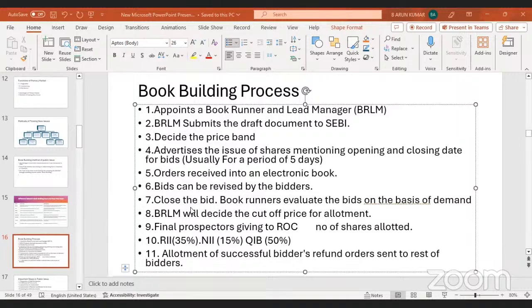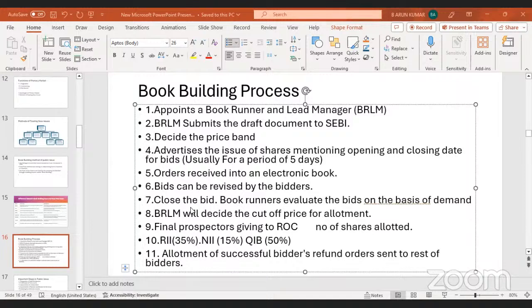So the general procedure is RII. RII means retail individual investors. For retail individual investors, every company will issue up to 35 percent of shares.